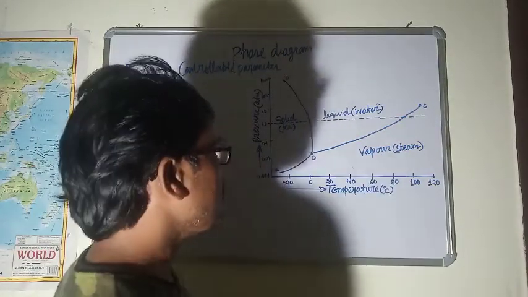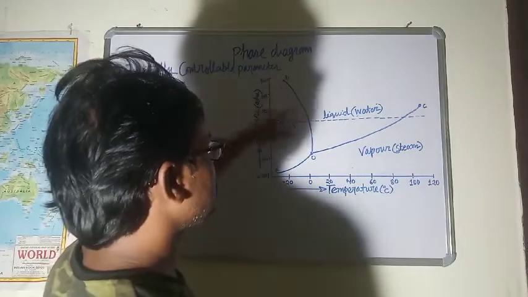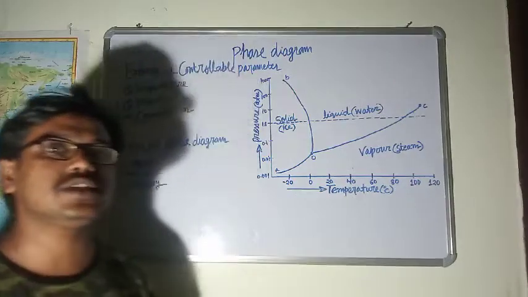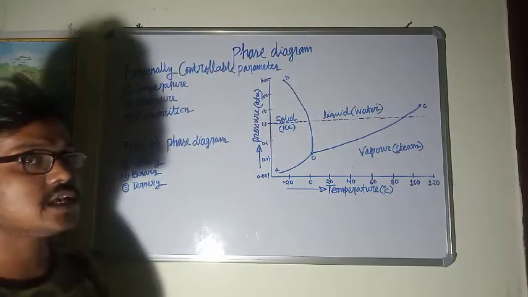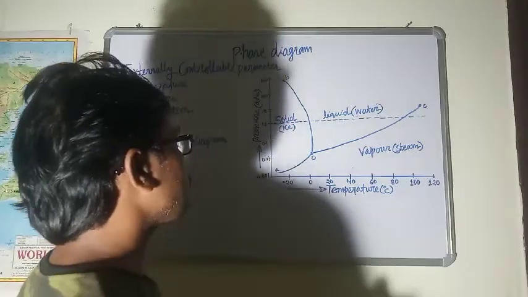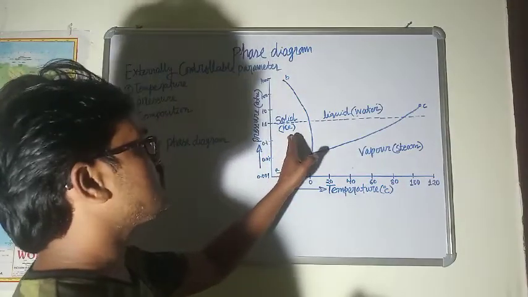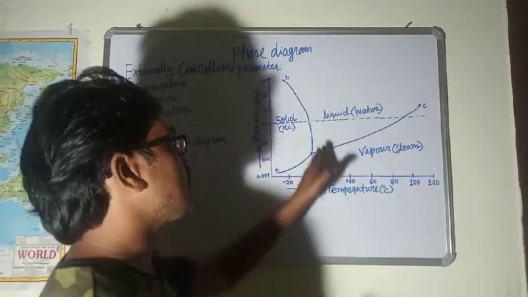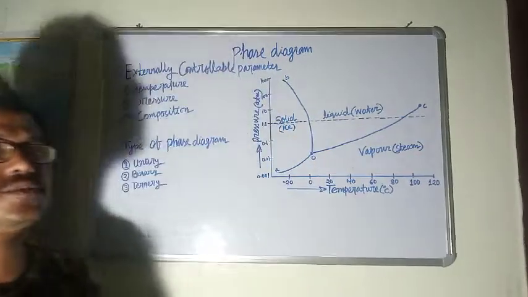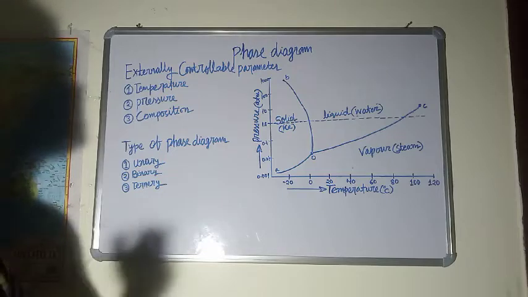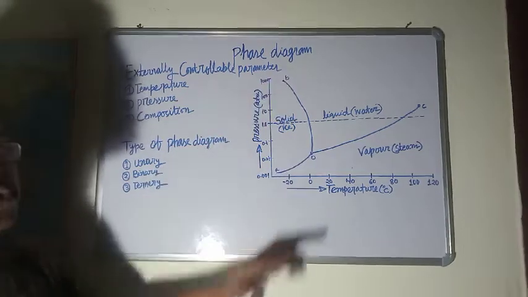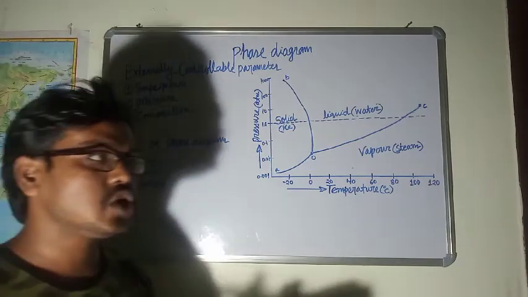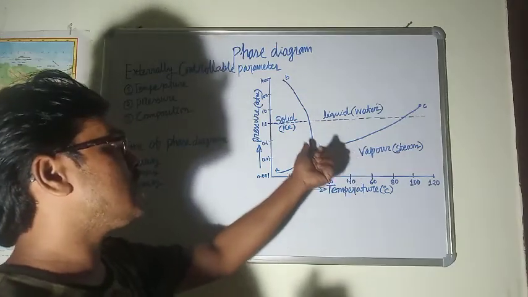But these three lines, lines AO, BO, and CO, are actually phase boundary lines. How are these three lines phase boundary lines? Try to understand it. This is the solid phase region and this is the liquid phase region. These are the two phases, and line BO is separating these two phase regions. It can simply be said that line BO is a line separating the solid and liquid phases. That's why this is a phase boundary line.